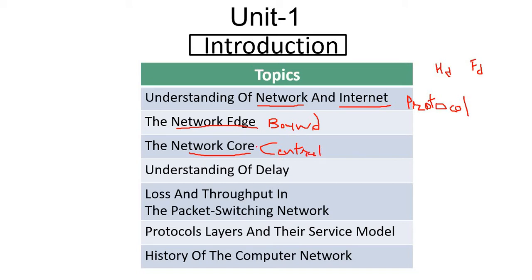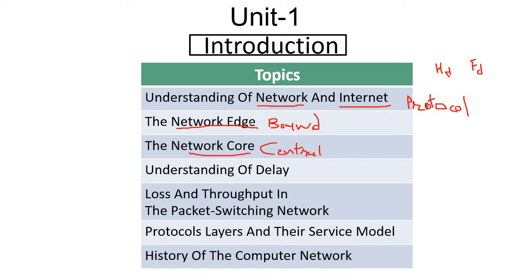So, in terms of network edge, we can consider the end systems like our computers, laptops, smartphones, or whatever devices are connected with the computer network. In case of network core, we can consider a switch, hub, routers, cables. So these are the network core.